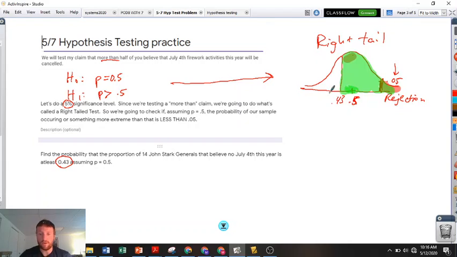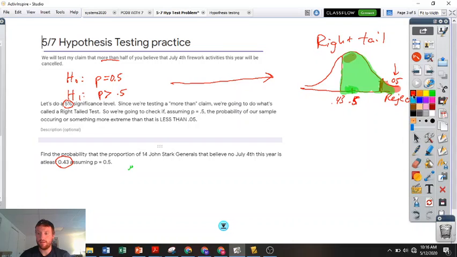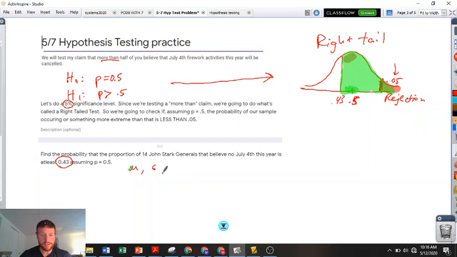Alrighty, we're going to find this green zone. This is a normal curve, which means that we need to know the mean. You can't see that. You need to know the mean and the standard deviation. All right, we know the mean at 0.5 because that's what we're assuming. The standard deviation is our old formula, square root of pq over n.